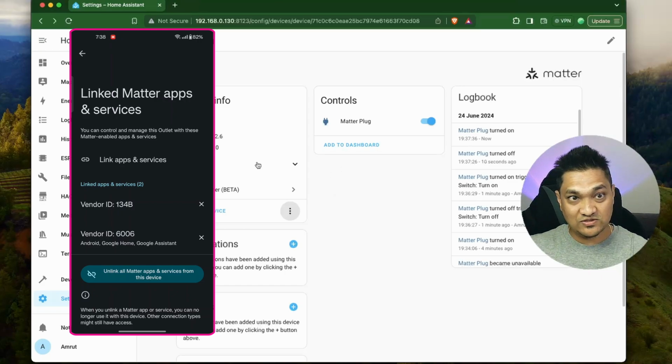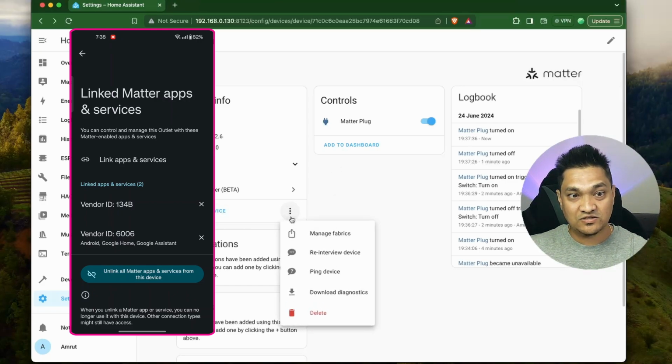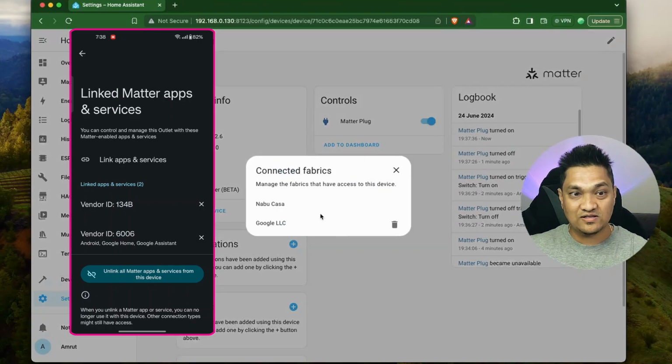You can also see this inside Home Assistant. That is, if you click on these three dots here, and then click on Manage Fabrics, you can see these two controllers. So this Nabu Casa is actually for Home Assistant, and this Google LLC is actually for the Google Home that I have used right now to connect this device. These are the two controllers that we have right now.